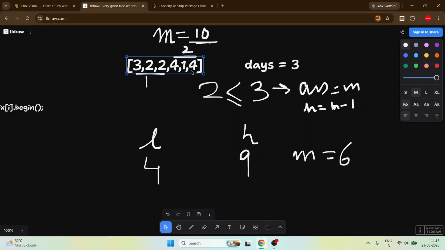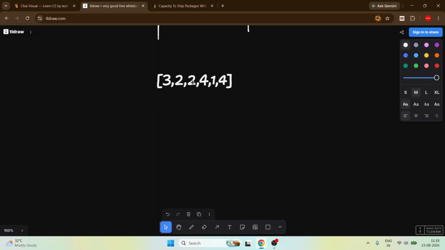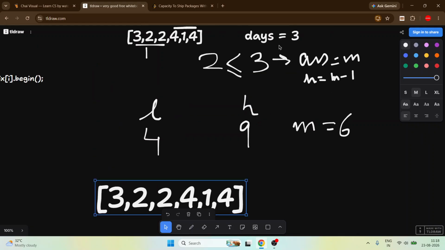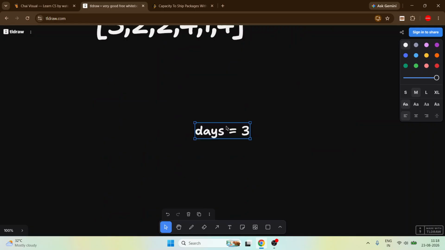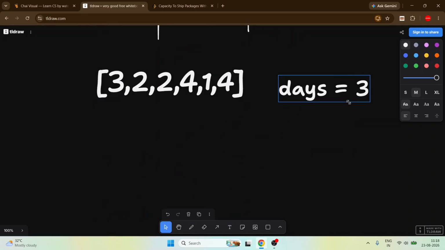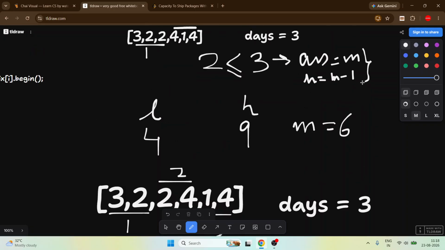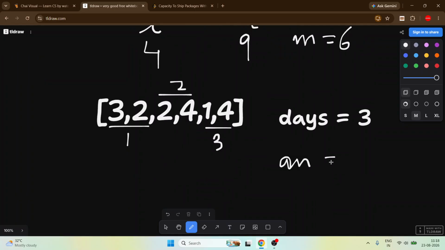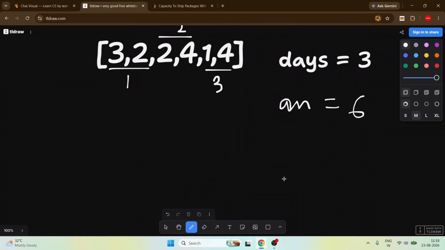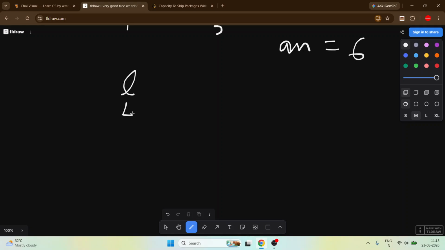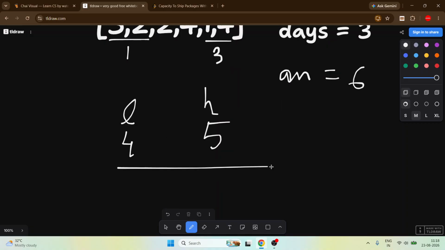So for this 6, we just take this. 3 plus 2 5, 5 plus 2 7, we cannot take. 3 plus 2 5 in day 1, 4 plus 2 6 in day 2, 4 plus 1 5 in day 3. Yes, it is possible. So do this operation. Now our answer will become 6 and our low will become 4 and our high will become 5, and do the rest of the binary search operation here.